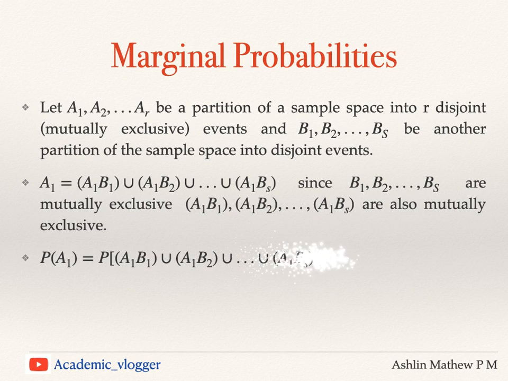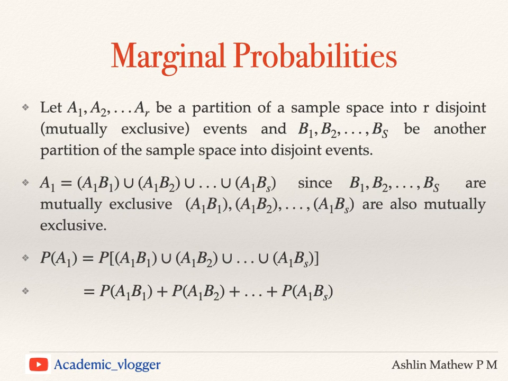So we can write the probability of A1 as the probability of A1 B1 union A1 B2 union, etc., union A1 BS. Now we know all these are mutually exclusive. Therefore, the probability of A union B can be written as the probability of A plus the probability of B if A and B are disjoint. Similarly, we can use that property here, that is, we can write the probability of the union as the sum of probabilities.